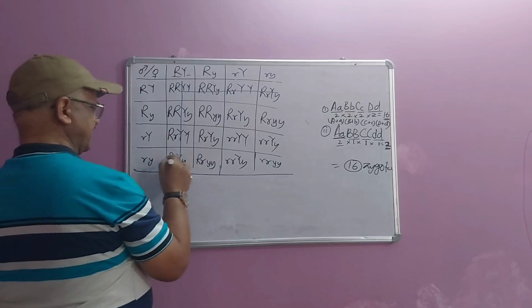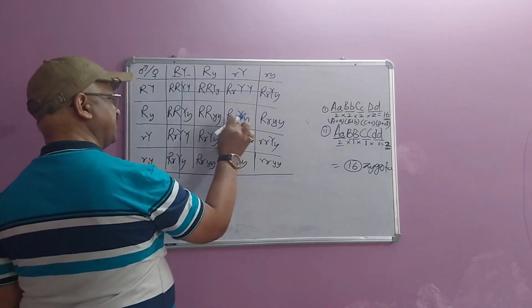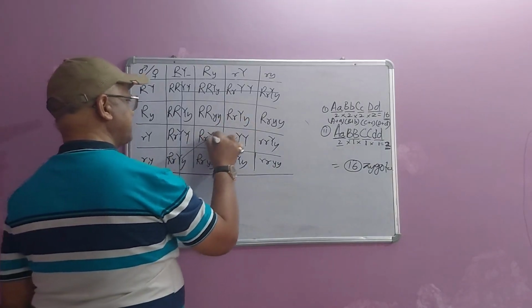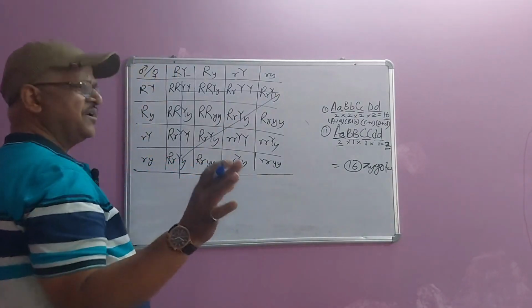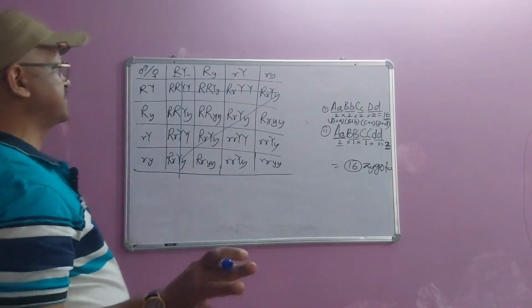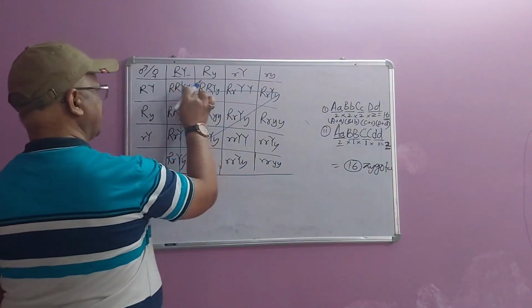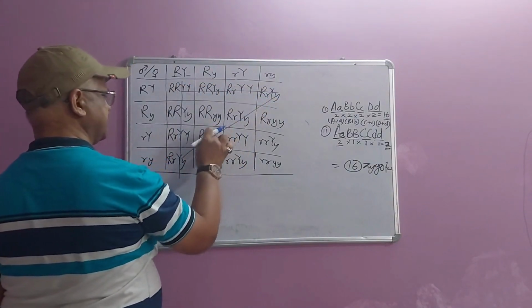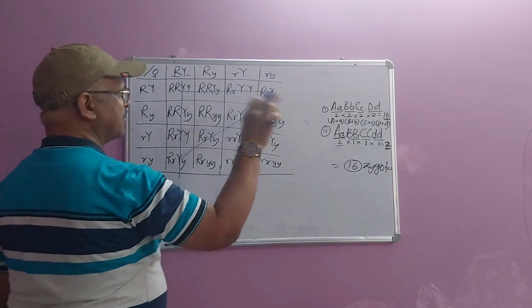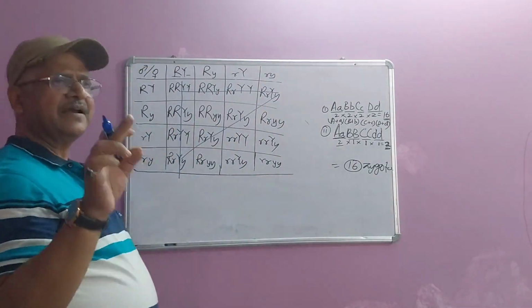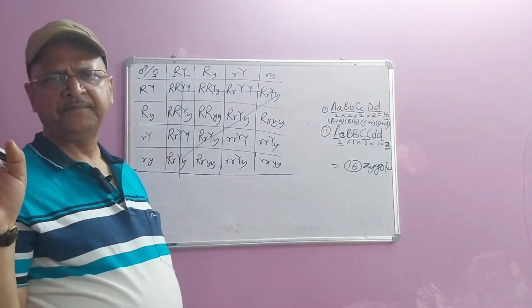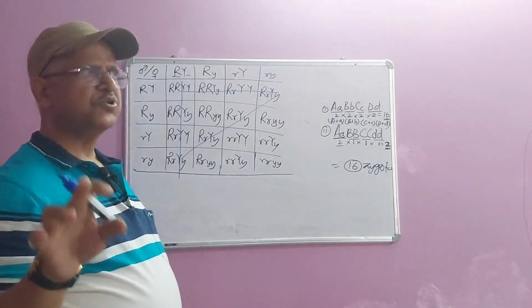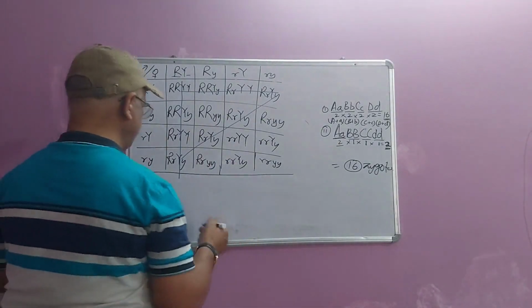Similarly, these two units also have capital R capital Y, so these are also round yellow. So when you perform a dihybrid cross, these 9 units, 1, 2, 3, 4, 5, 6, 7, 8, 9, always have both characters of dominant type.